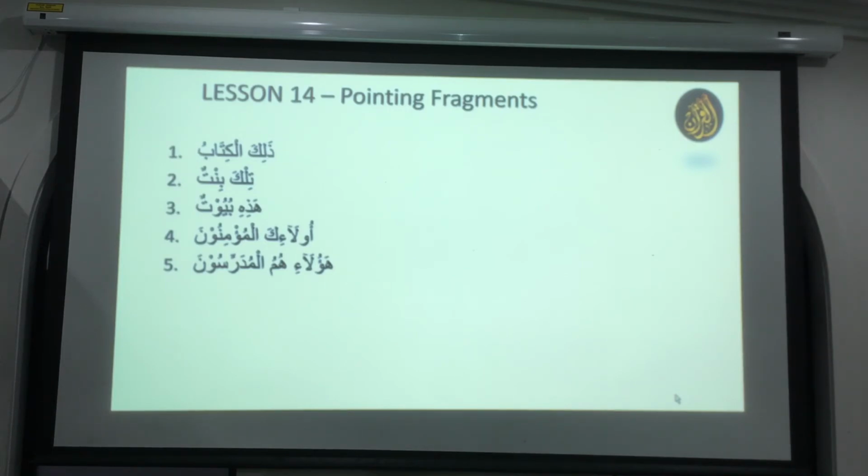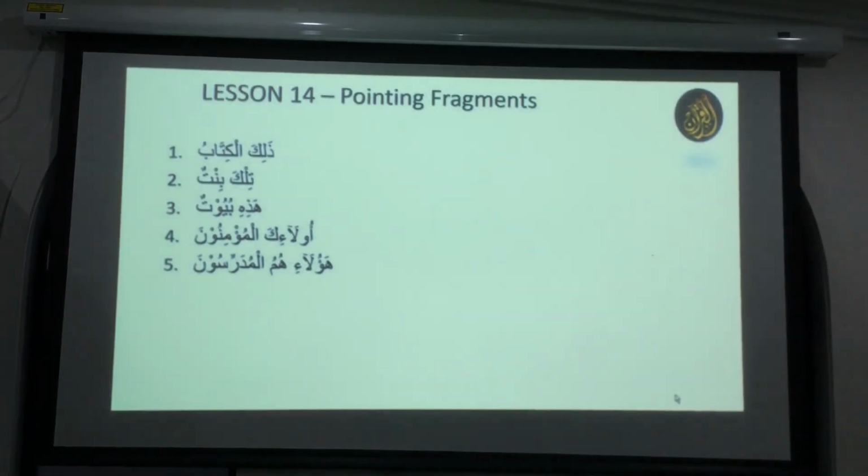Okay, so I think for the time being we'll stick there, and I'll bring some more examples from the Quran. We have 5 fragments done, but there are 2 or 3 more things about Ism we're going to learn. Then we'll have a comprehensive test on our 5 fragments, exercise and everything. So your job is to learn these charts, because if you forget these charts, then there's no point. And this chart is actually increasing your vocabulary also, because now you know what is zalika.